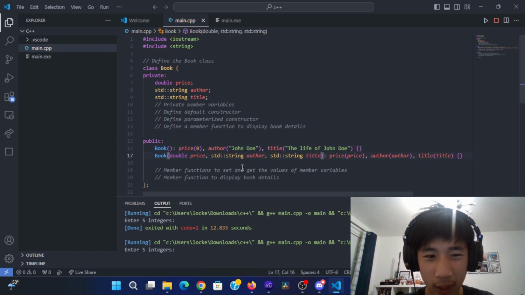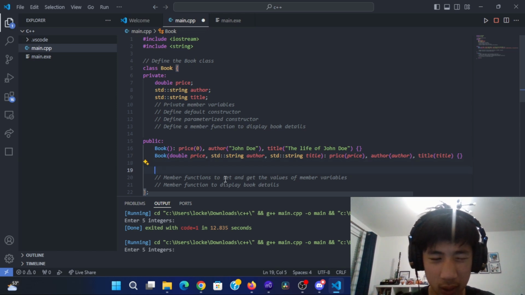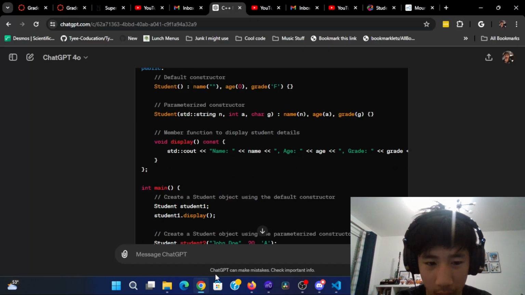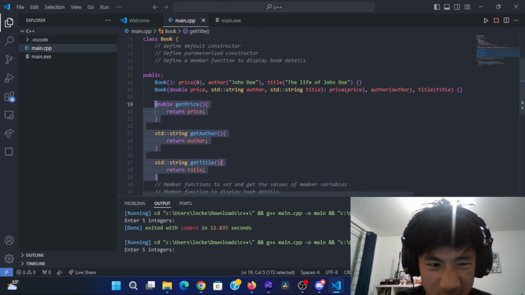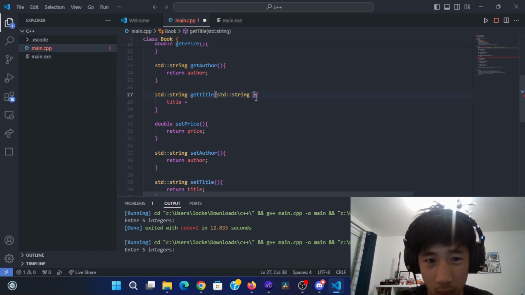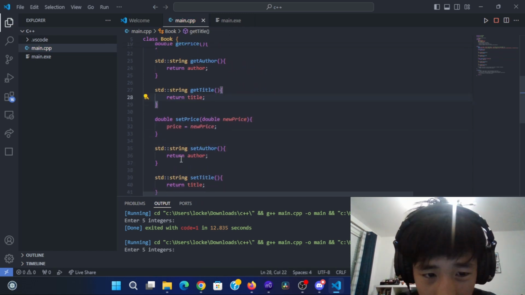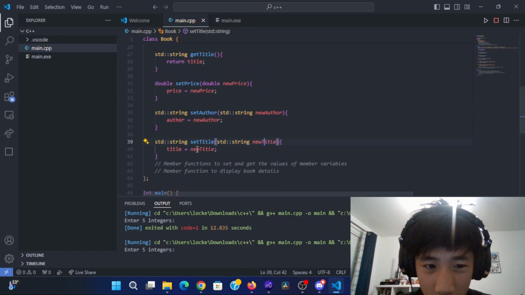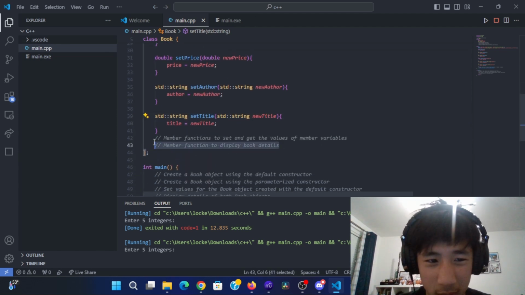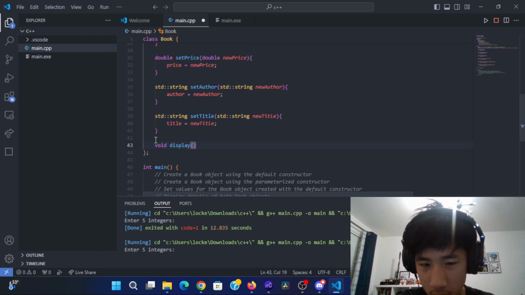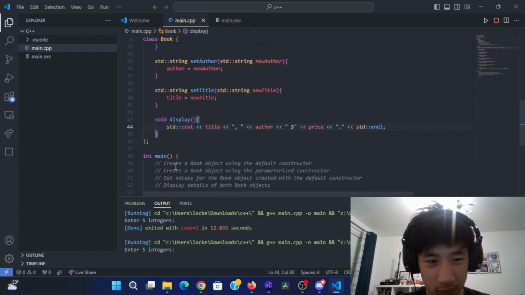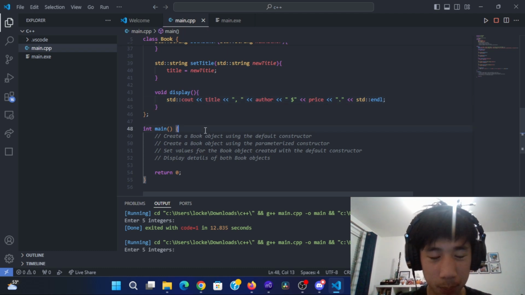Okay, now we need to create getters and setters. It should be pretty easy. Do I have to say this dot price or can I just say price? Now we'll just do the same thing except for setting them. Okay, so far I'm not getting any compilation errors. Now we just need one more display function. Everything looks fine so far, so now we just need to create a book.